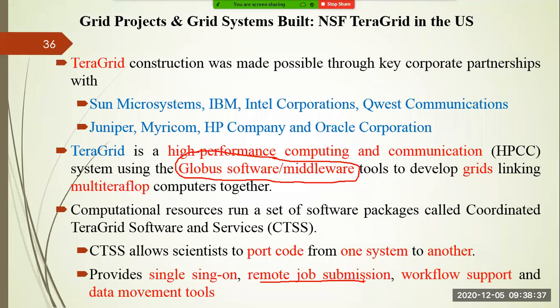CTSS also includes the Globus toolkit, or Condor, which is used for job submission and scheduling. It also supports distributed accounting management software, verification and validation of the software, a set of compilers, programming tools, and environment variables. These are supported by Coordinated TeraGrid Software Services.